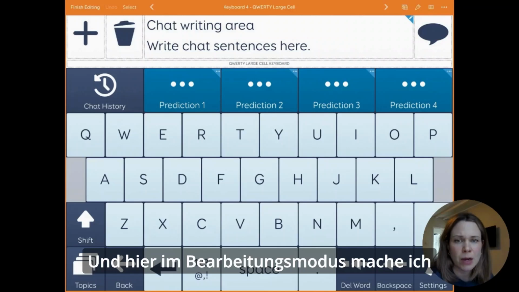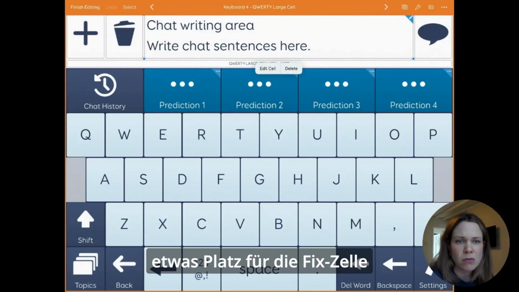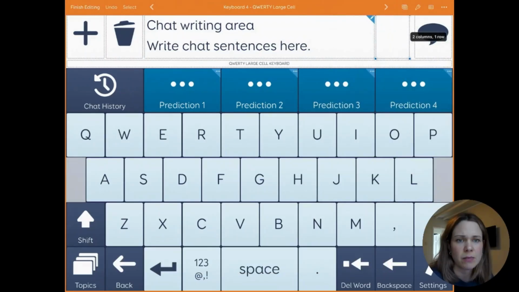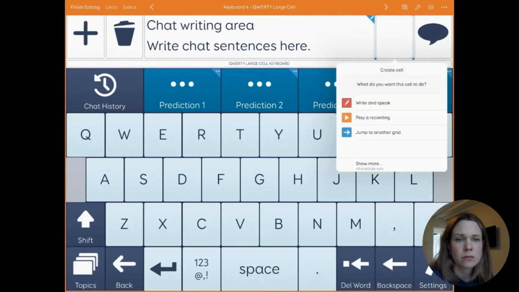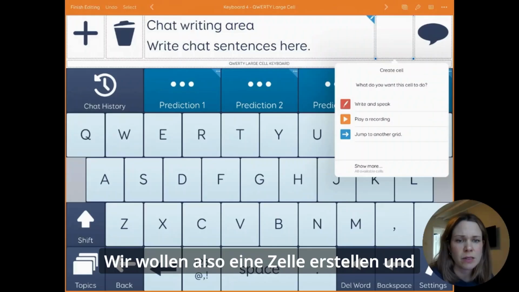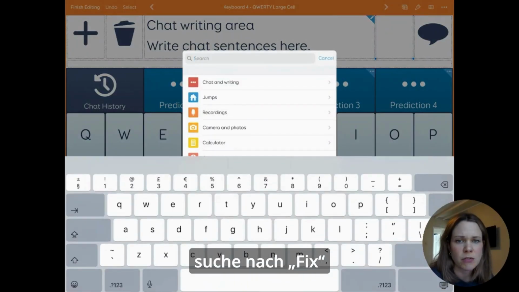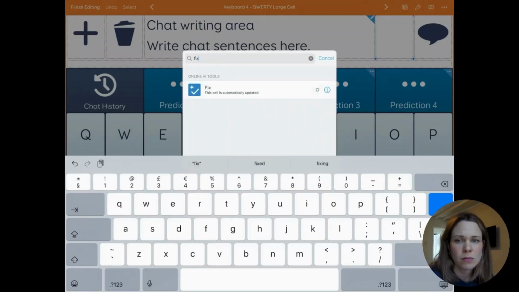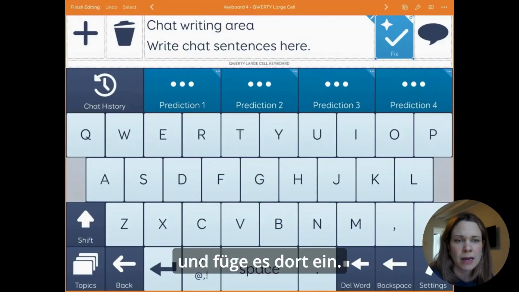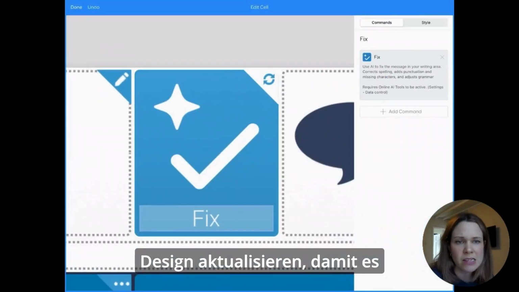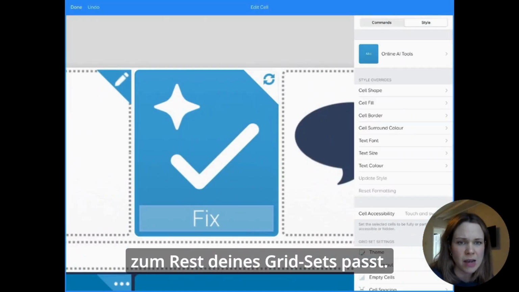And here in edit mode, I'm going to make some space for the fixed cell, and I'm going to position it to the right-hand side of the chat writing area. So we want to create a cell, and then I'm going to select Show More, search for Fix, and add it in there. Now we just want to update the styling so that it matches the rest of your grid set.